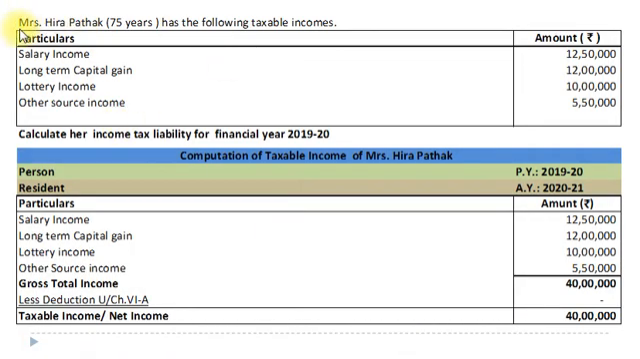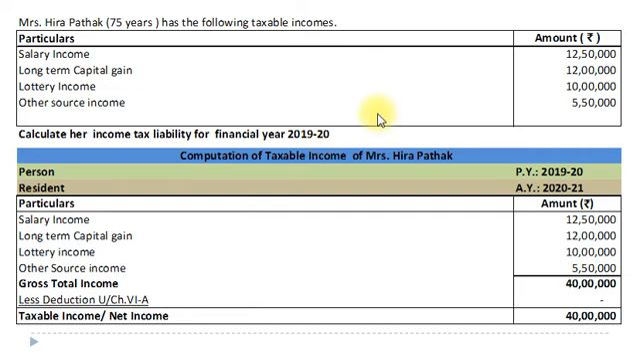Now we will solve another example. Mrs. Hira Pathak, 75 years old, has the following taxable income: salary income rupees 12,50,000, long term capital gain rupees 12 lakh, lottery income rupees 10 lakh, and income from other sources rupees 5,50,000. From this information we are to calculate her income tax liability for financial year 2019-20.